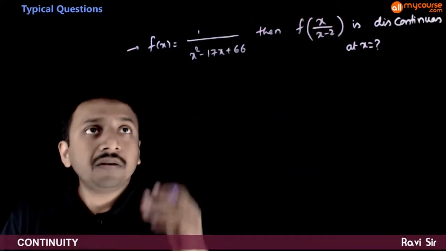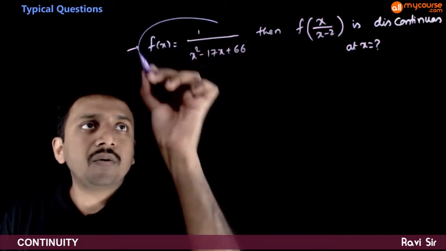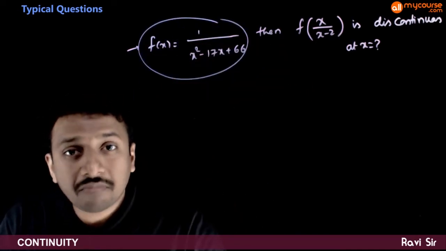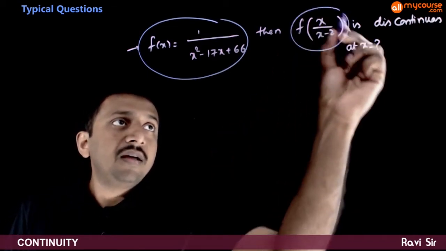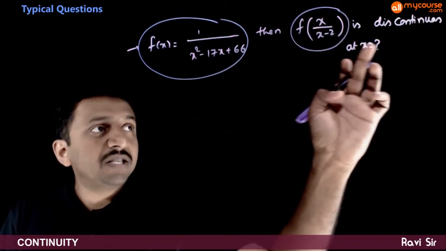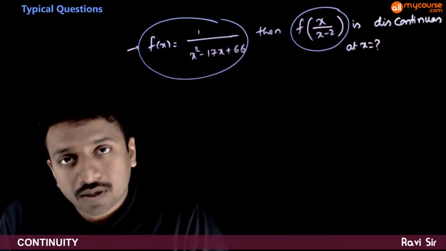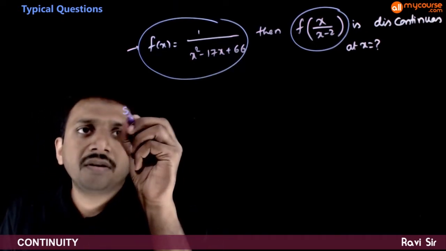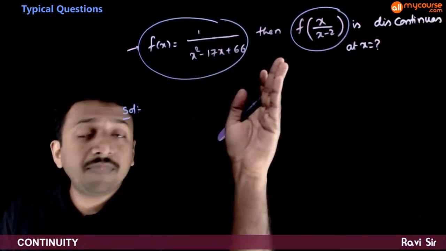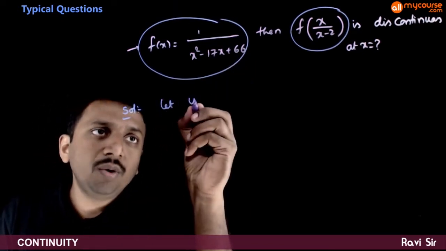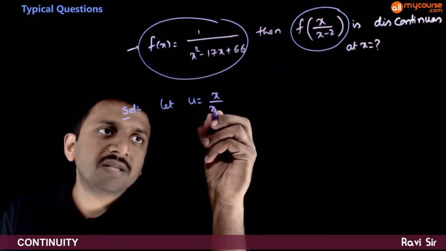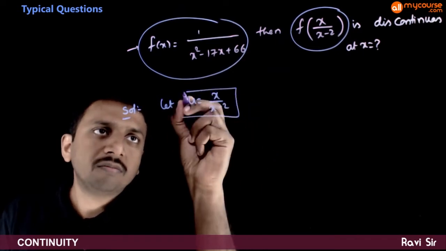So in this question, given that f of x is 1 by (x square minus 17x plus 66), then f of (x by x minus 2) is discontinuous at x is equal to what? This is the question. So this is an example of a composite function. So let u is equal to x by (x minus 2).